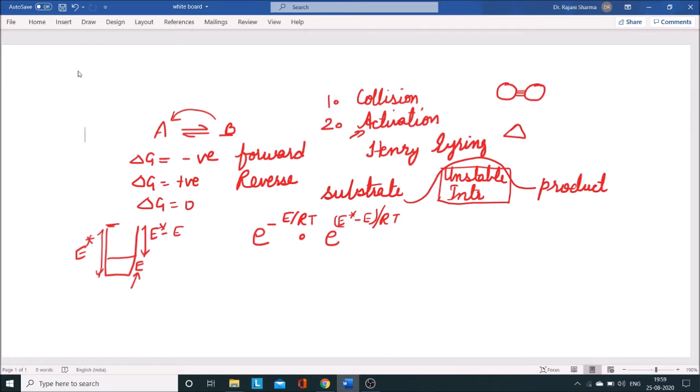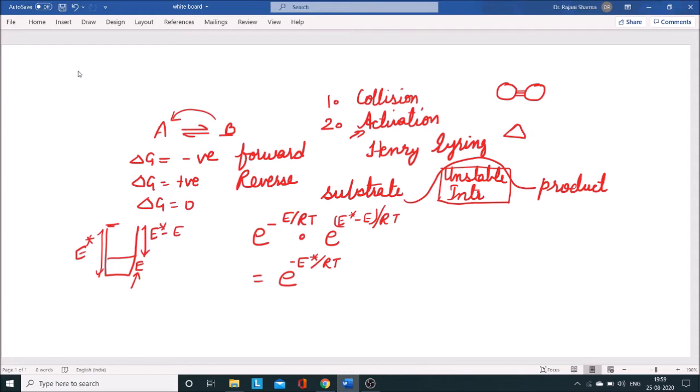When we require some additional energy, in that case the activation energy E will be e to the power. Let's try to solve it. When we solve it, we will get the expression of e to the power minus E star divided by RT.